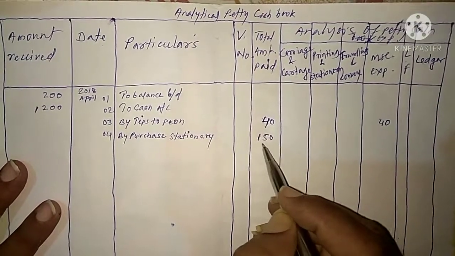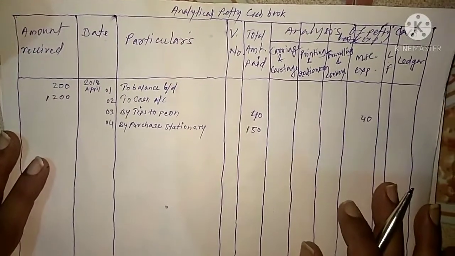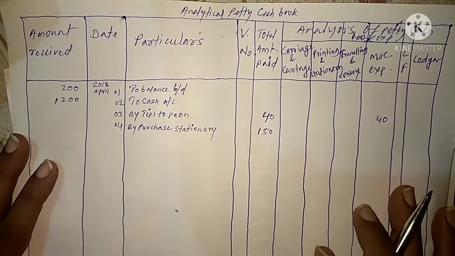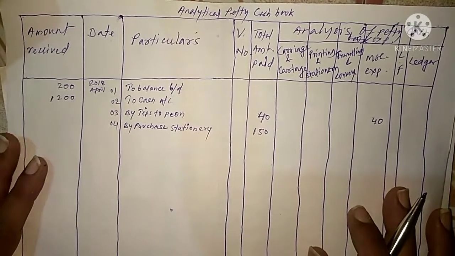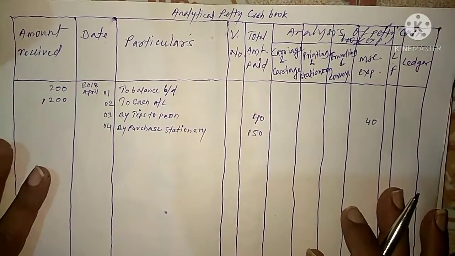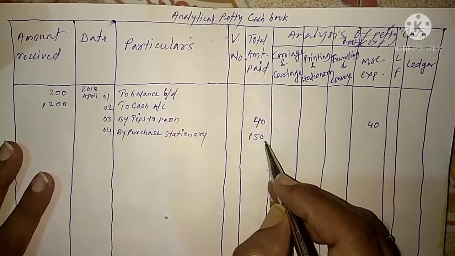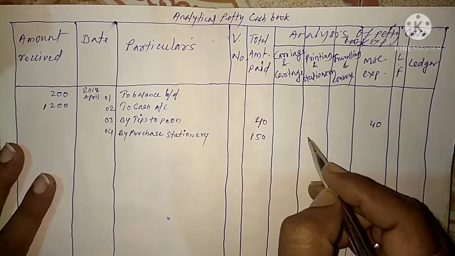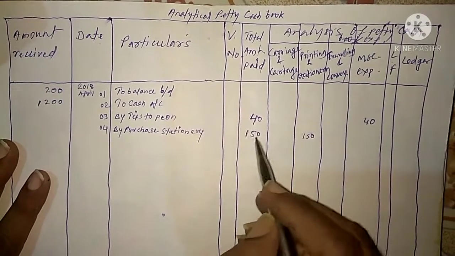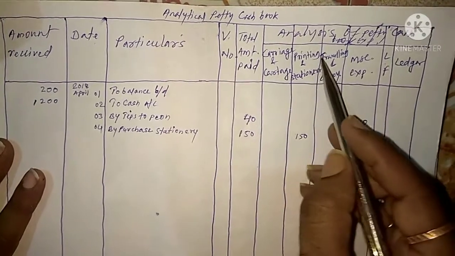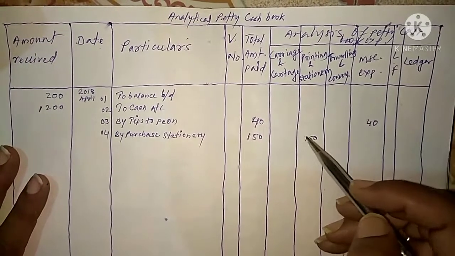So we post this 150 to its respective accounting head, that is printing and stationery.